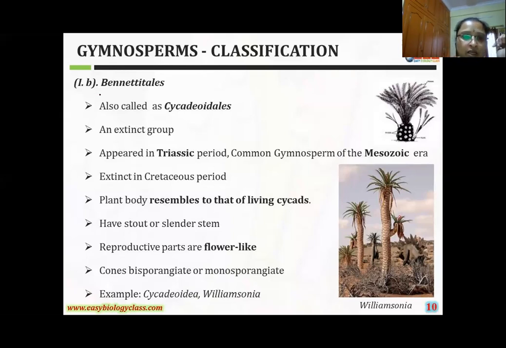The second order, Bennettitales order. See here, this is the plant body, girls. Bennettitales, this one is the plant body. It is also Cycadeoidales. What is another name? Bennettitales or Cycadeoidales, both names are the same, girls. These plants are now an extinct group. These are also an extinct group.